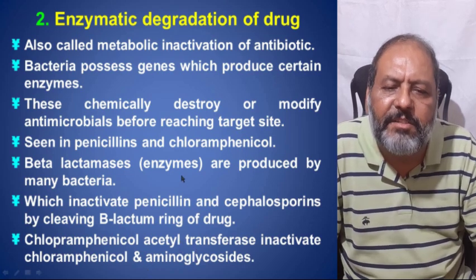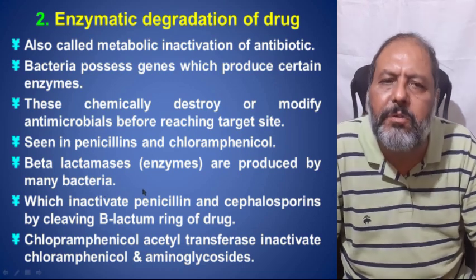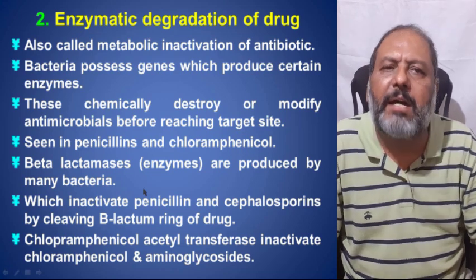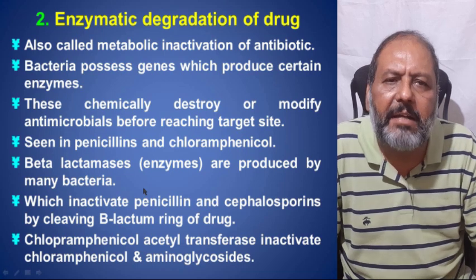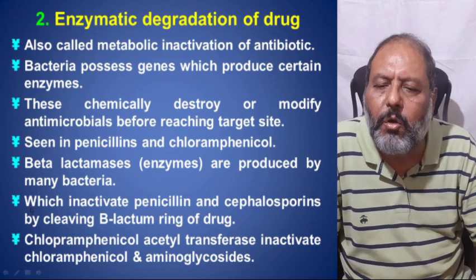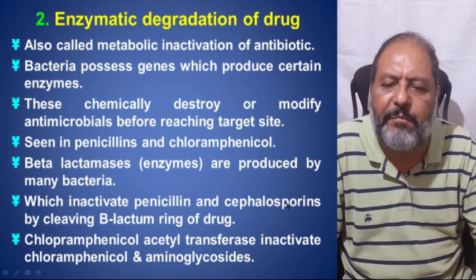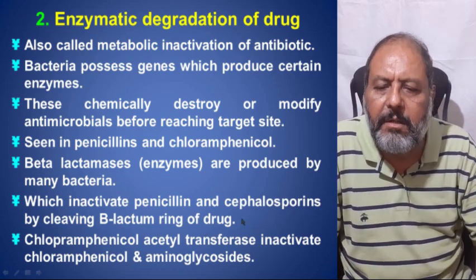Beta-lactamase enzymes are produced by many bacteria. As the name suggests, beta-lactamases are produced by different bacteria to destroy the beta-lactam ring, so these are effective against beta-lactam antibiotics. These beta-lactamases inactivate penicillin and cephalosporin by cleaving the beta-lactam ring of the drug.